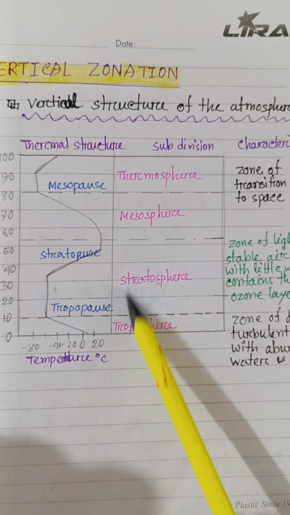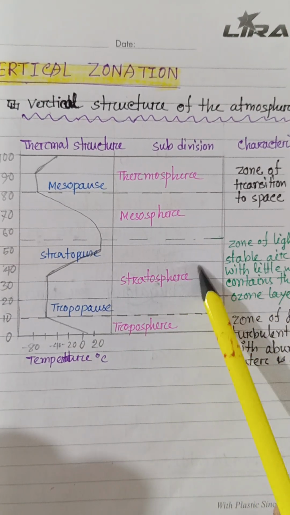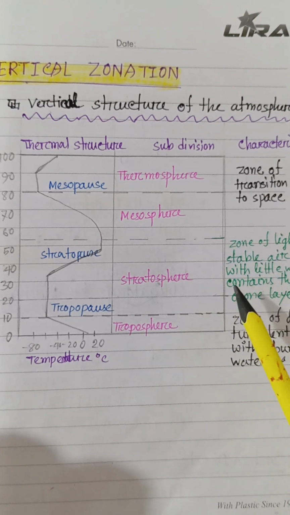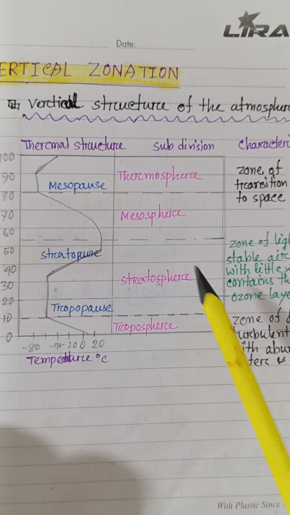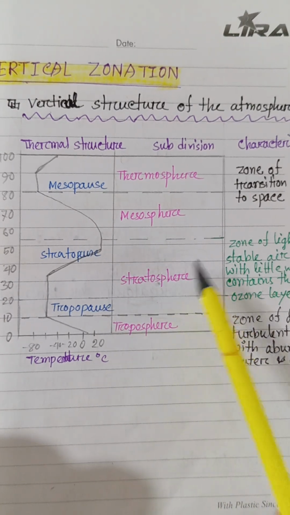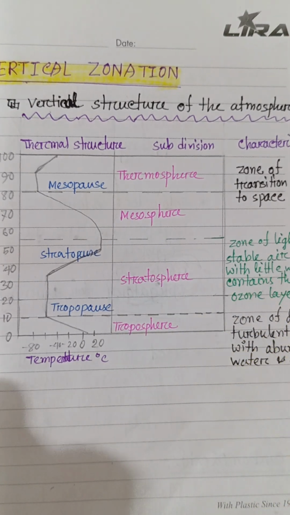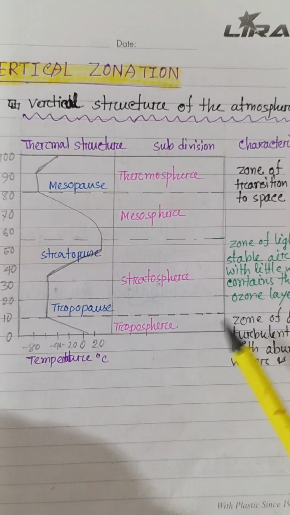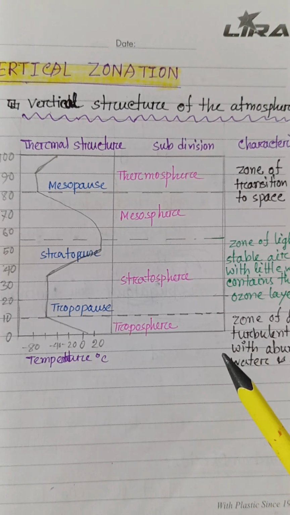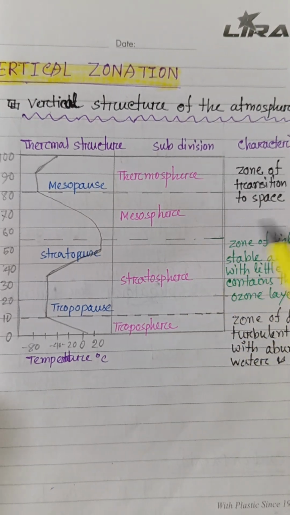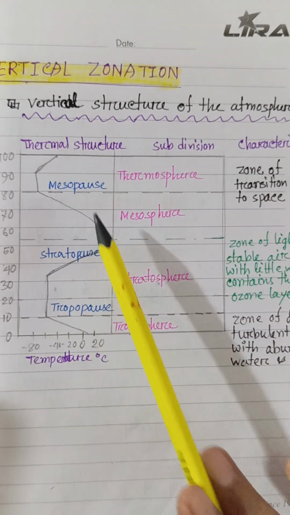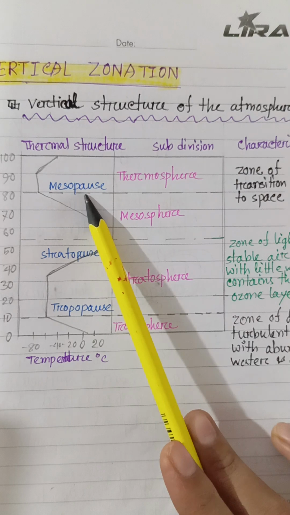And this area is called the stratosphere, a zone of light stable air with little water that contains the ozone layer. Actually, the main characteristic is the ozone layer. When we discuss the layers separately, we will discuss it in detail. And here, thermosphere and mesosphere, the zone of transition to space, and this line is called the mesopause.